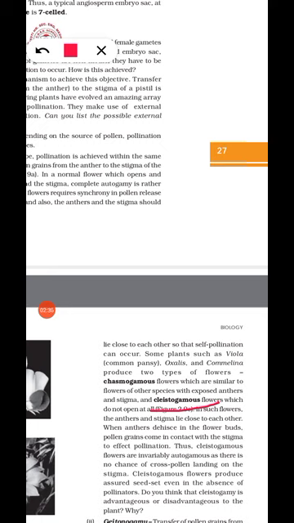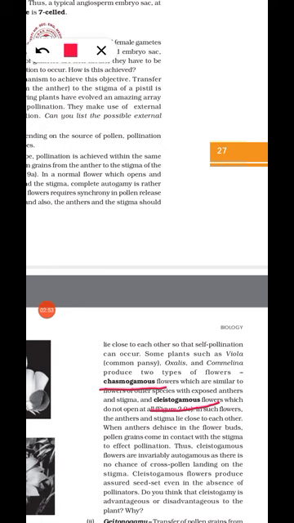The other type of flowers, which usually open and whose anthers and stigma are exposed, are known as chasmogamous flowers. So chasmogamous flowers are the flowers that usually open, and cleistogamous flowers are those that do not open.